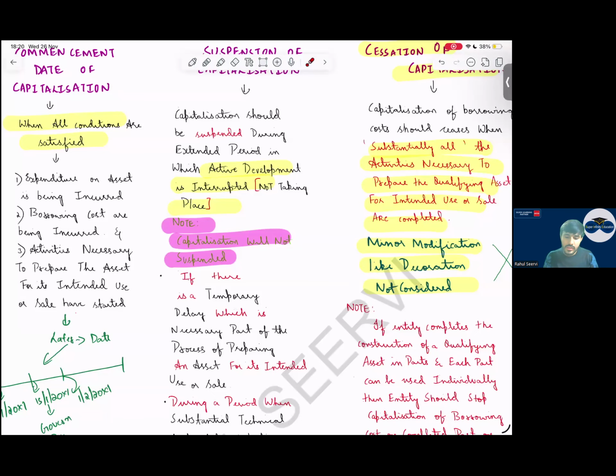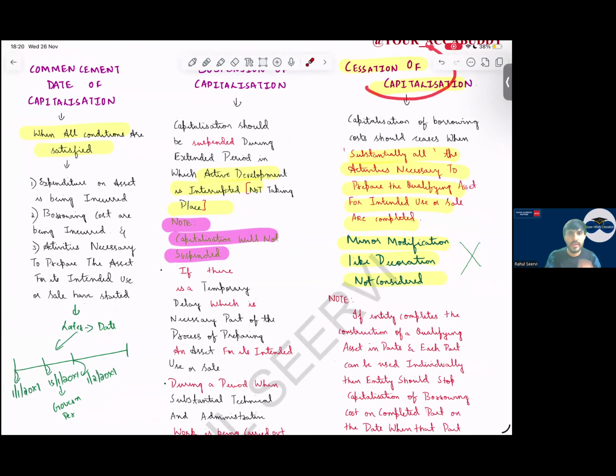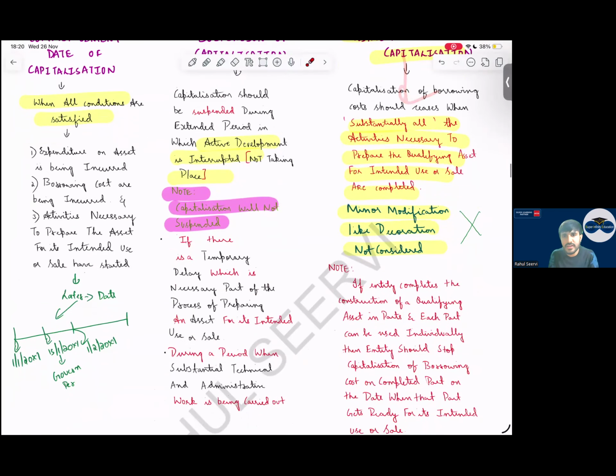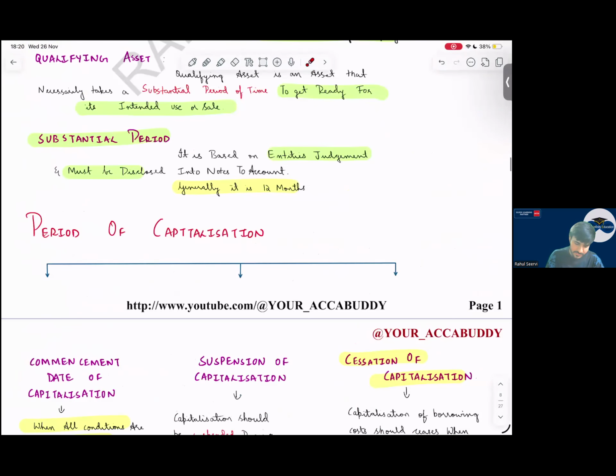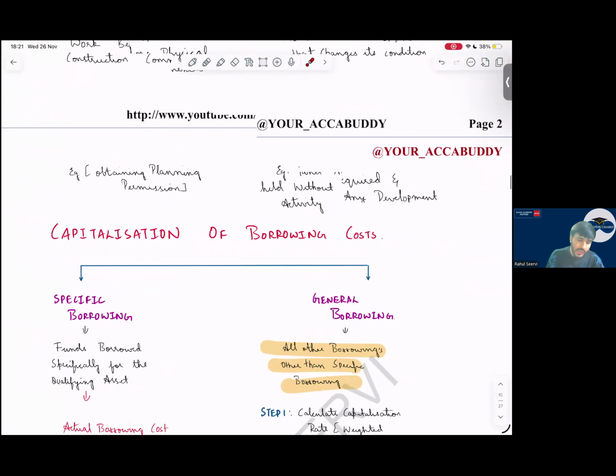Simple. Then cessation of capitalization. When will you stop capitalization, sir? We will stop capitalization once the asset is ready. Do we consider minor modifications? Minor modifications are ignored. We will not consider minor modifications. So with this, this part is done. I hope there are no doubts in this.